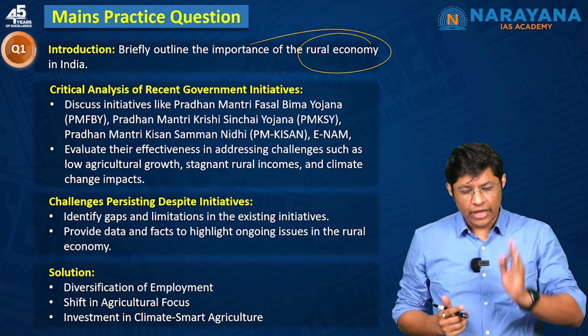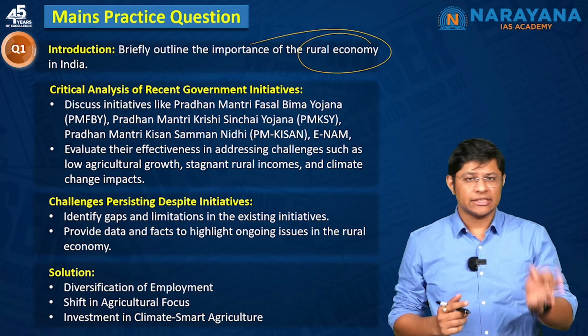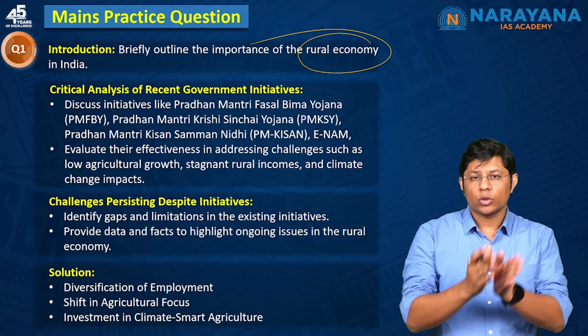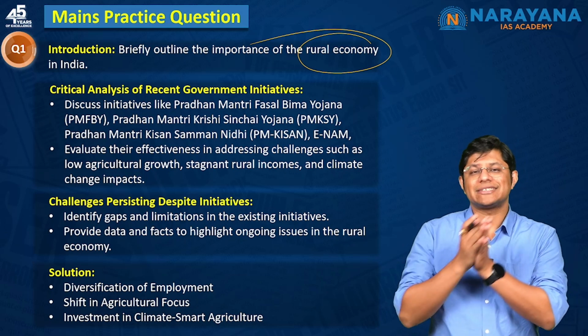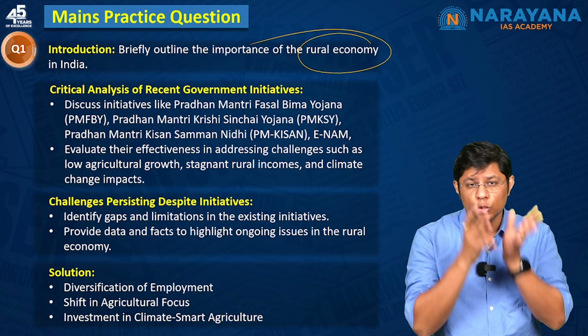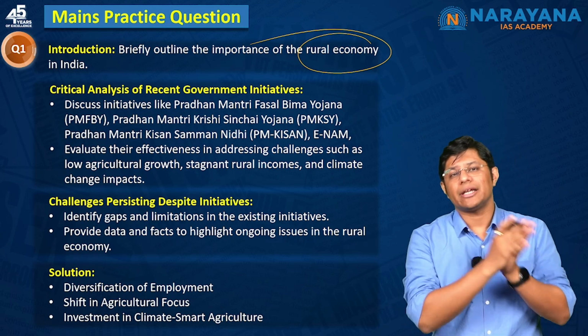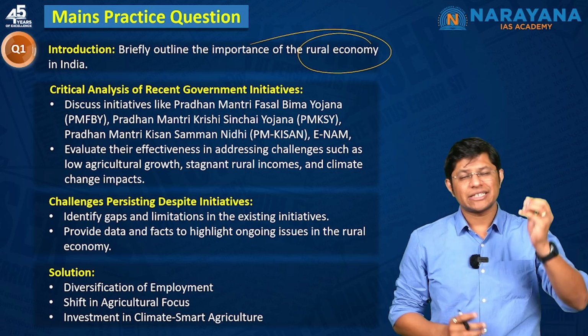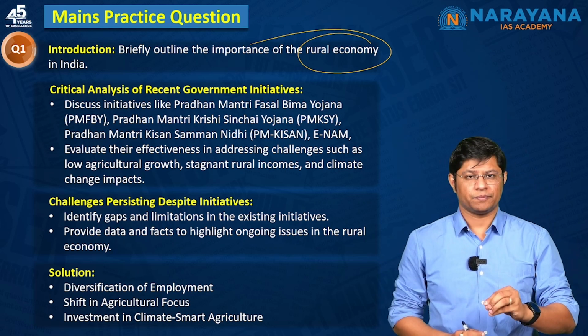In the body, start by highlighting the challenges the rural sector is facing: low growth in the agriculture sector, stagnant rural incomes, and climate-induced problems like floods and heat waves.